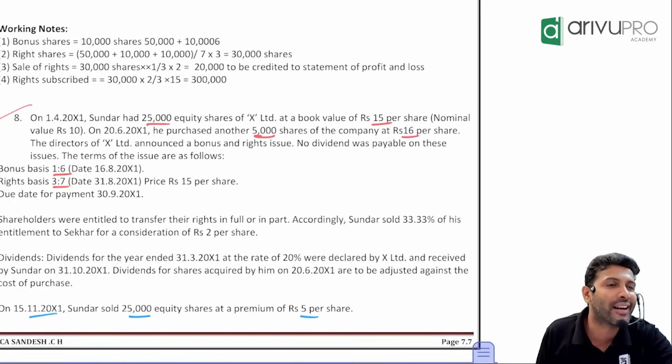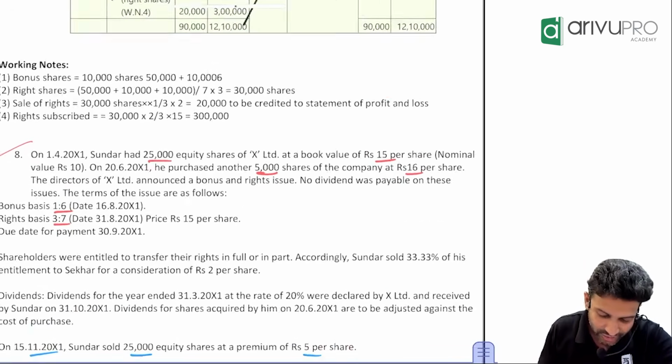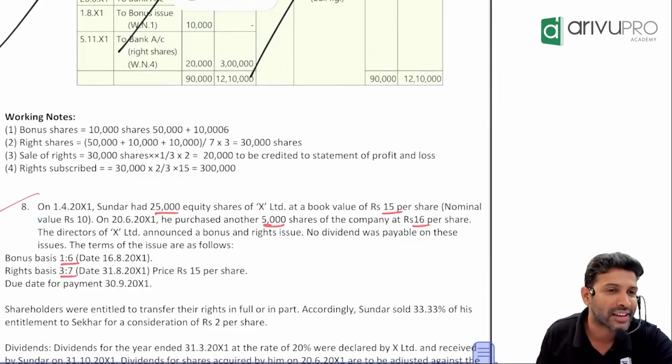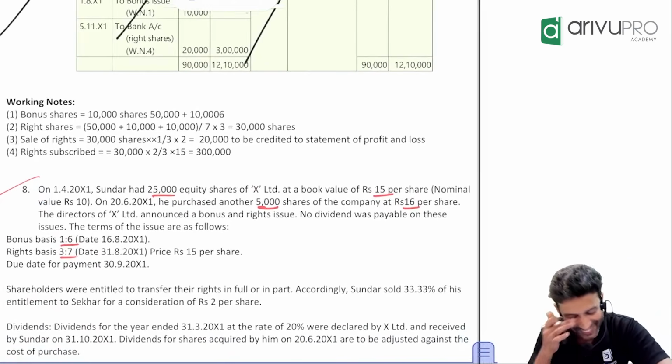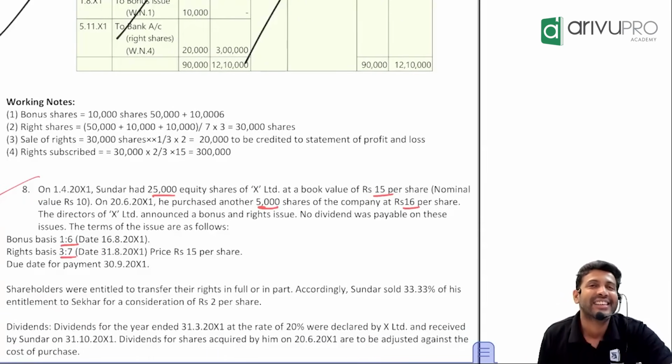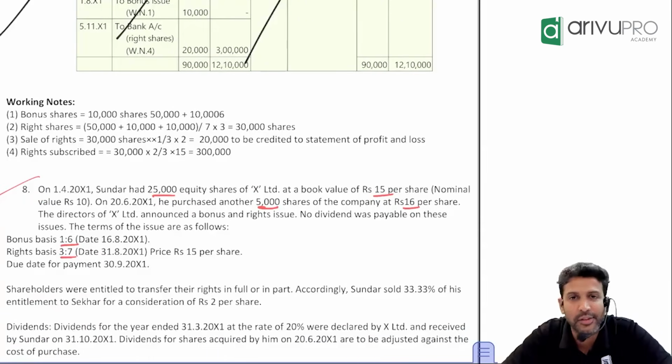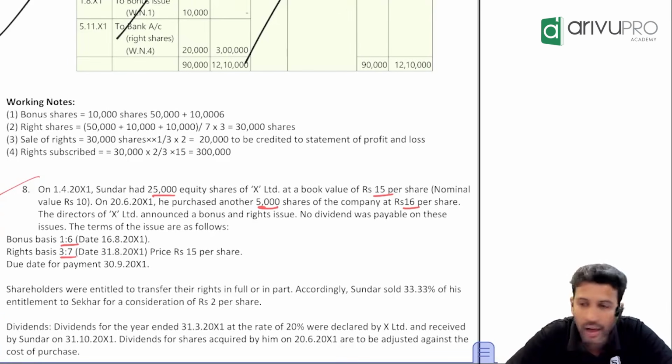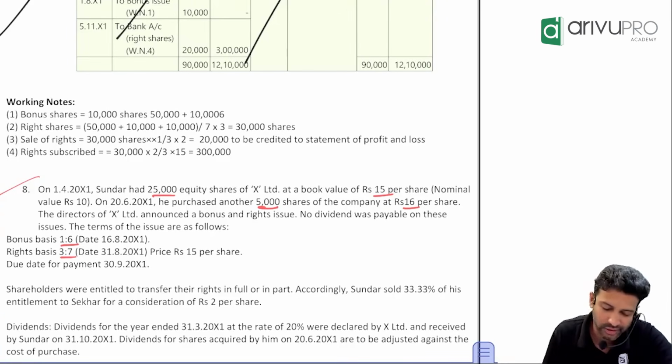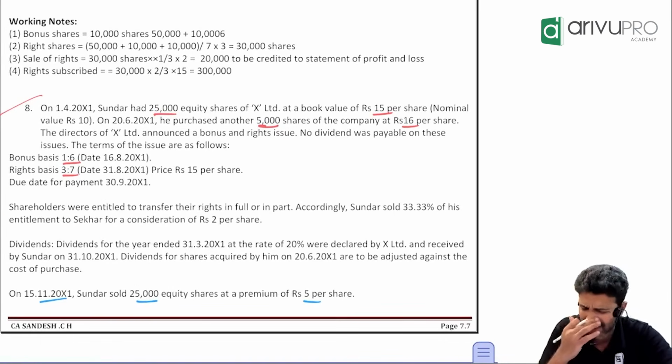Okay, question number 6 you wanted. No, we'll take 8. 8 is my favorite number. Okay. Sir, this is about shares. If you have an investment in shares, how we need to account for it is what we're going to learn. This is our class notes problem. I think it is there in the study material also.